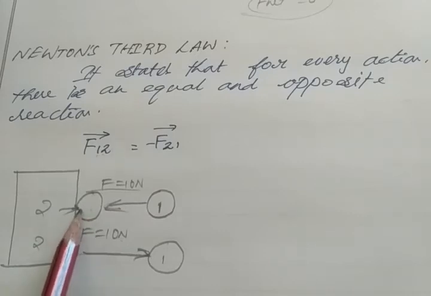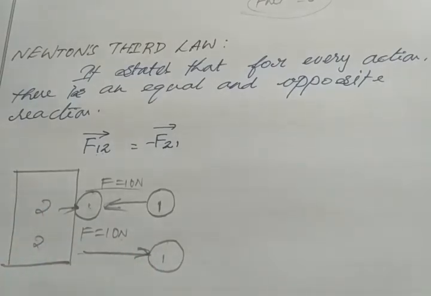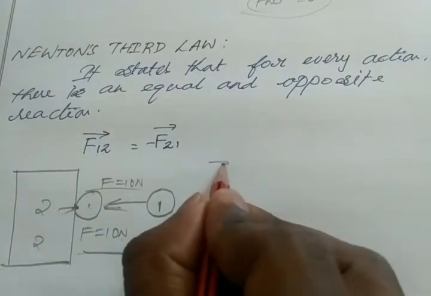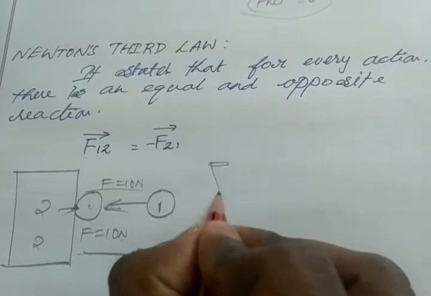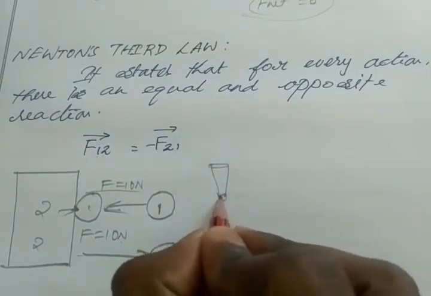So now this wall experiences a force of 10 Newton. Because of it hitting, the ball will experience the same amount of force because of the wall. Or we can say we have one nail.